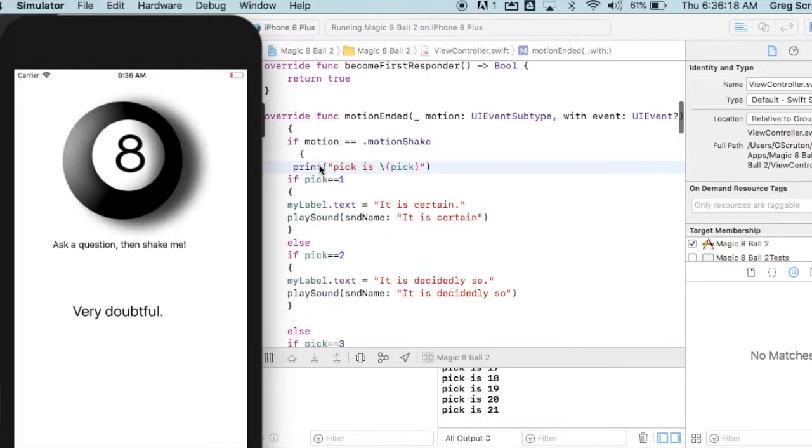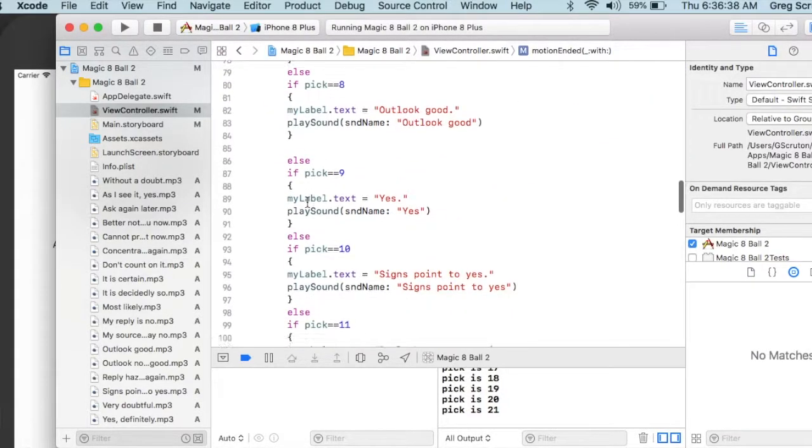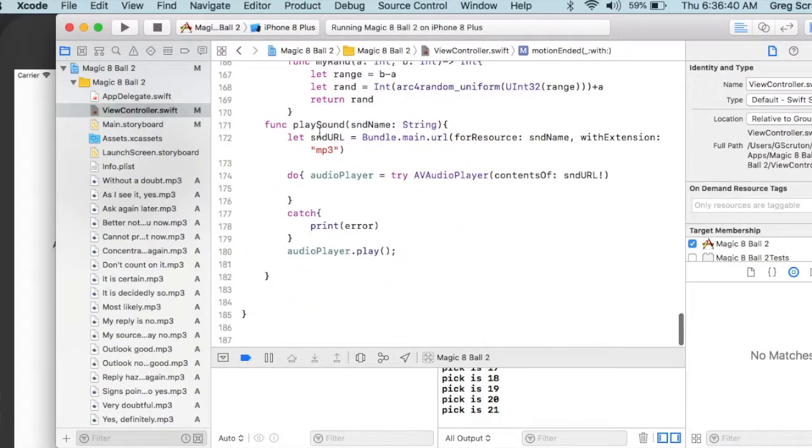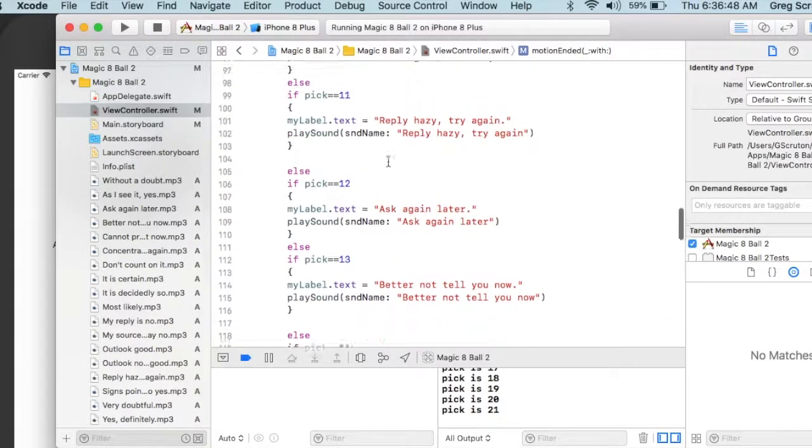Every time we come in here, I'm going to make pick equal to myrand, and I think rand is capitalized, so myRand, and we're picking a number between 1 and 20. I'm going to go down here and get rid of that pick is equal to pick plus 1 because we no longer need it. We're now getting a random number. We know all of our sounds work. That's it. That's the program.